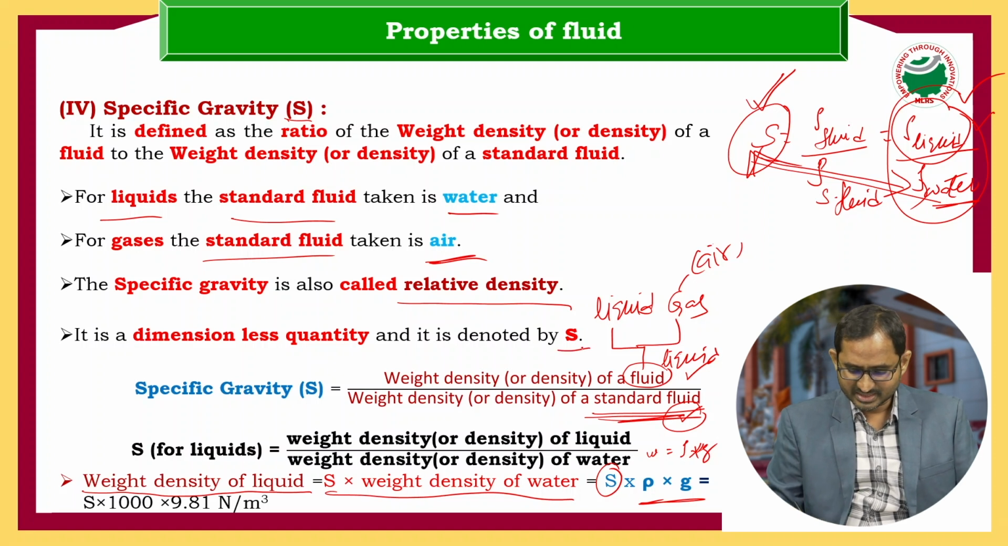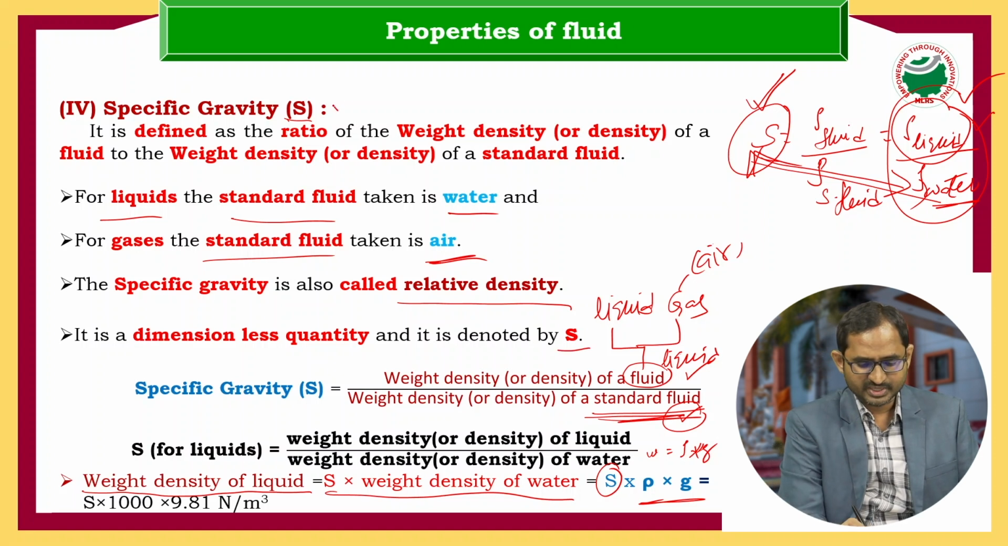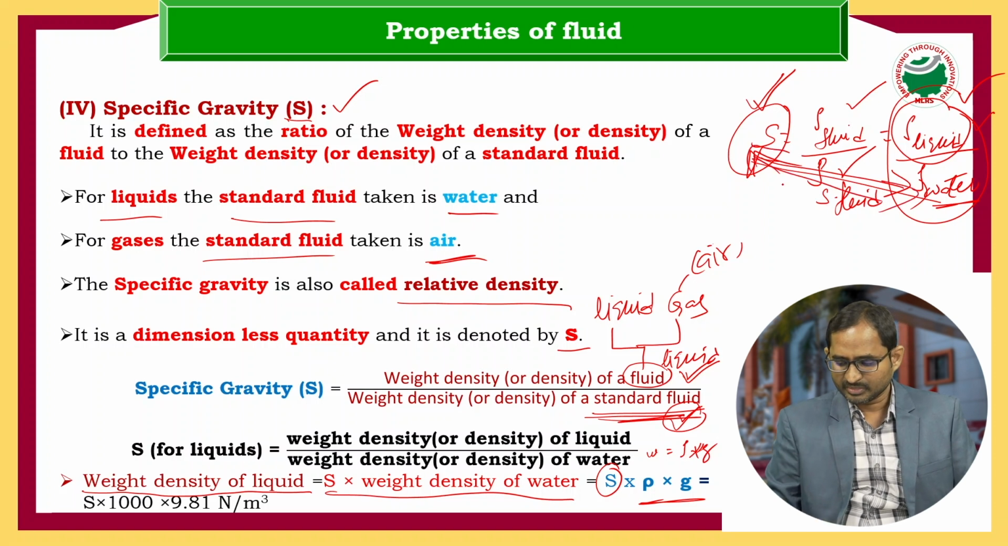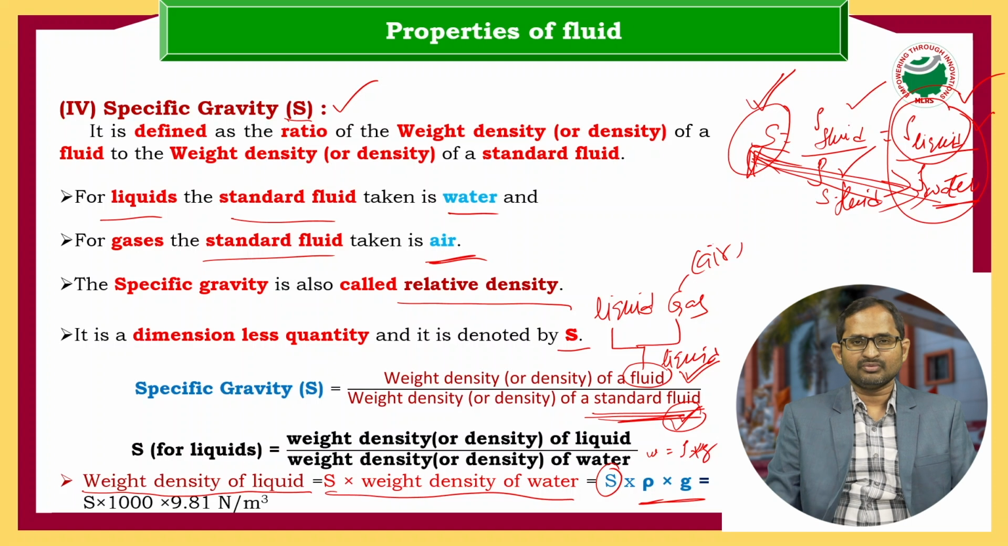The specific gravity S is a dimensionless unity. There is no unit for specific gravity. Why? The numerator is representing one property, and the denominator also represents the same property. The numerator represents density only, and the denominator also represents density only. So the numerator unit and denominator unit get cancelled, and we get a unitless quantity. Remember, specific gravity is a dimensionless quantity, because both numerator and denominator represent the same property of fluid.